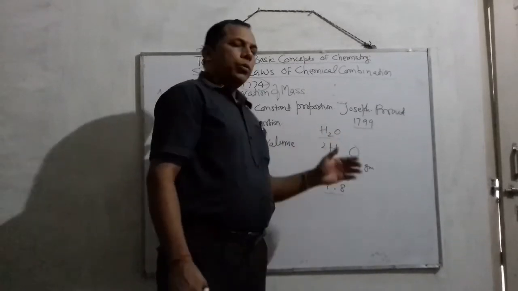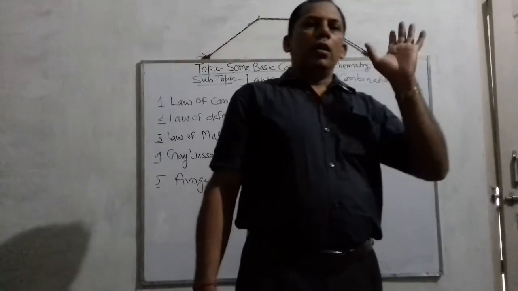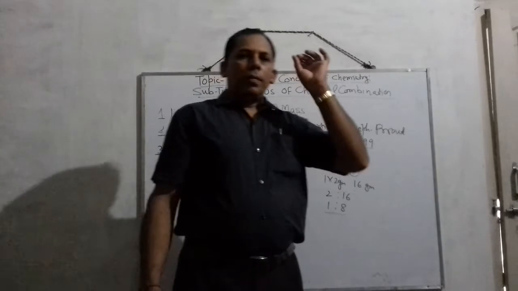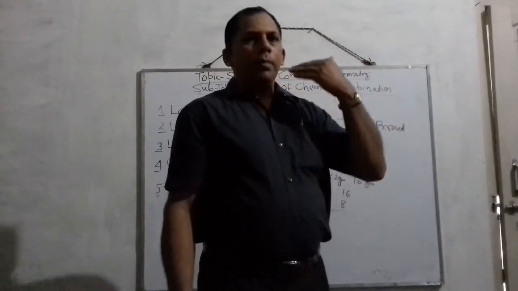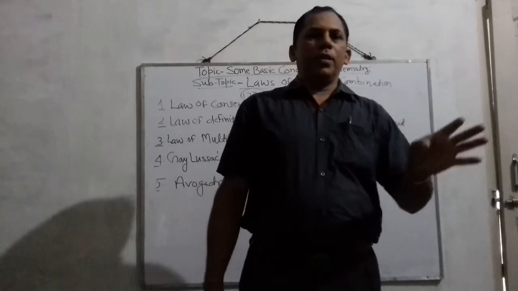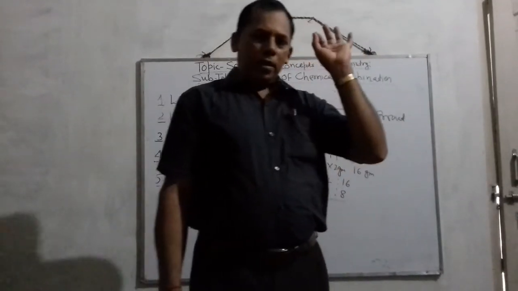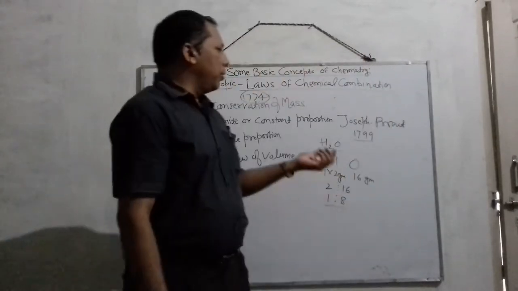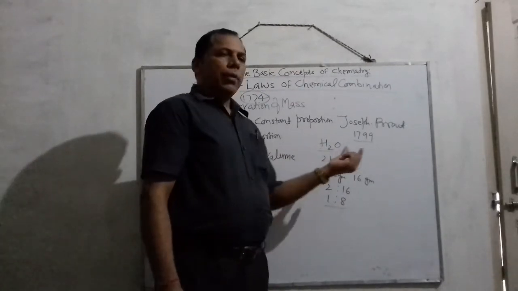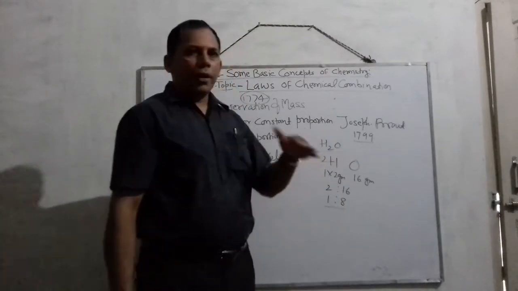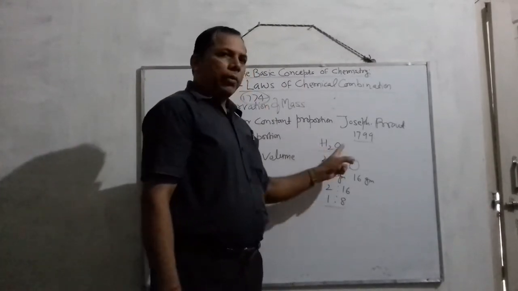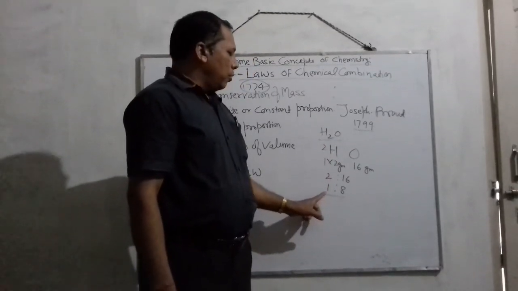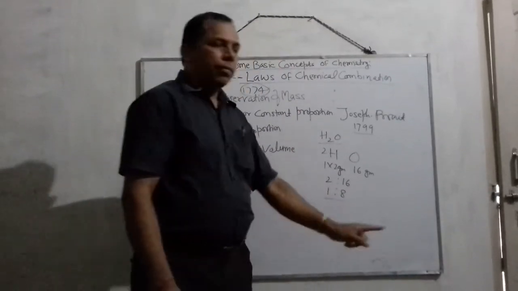Children, as you know, the formula of water is H2O, and one more point: pure water obtained from any source, whether sea, pond, river or rain, or whatever means by which water is obtained, is always composed of two elements, hydrogen and oxygen, and when combined together, their ratio of proportion will always be 1 to 8 by mass.